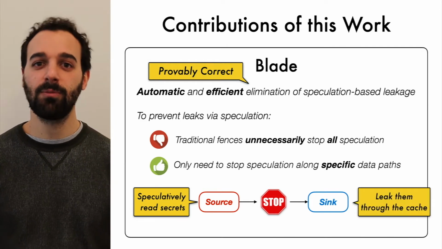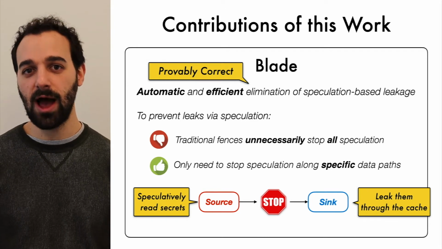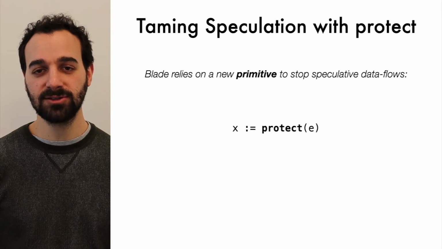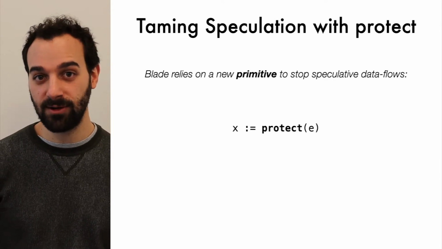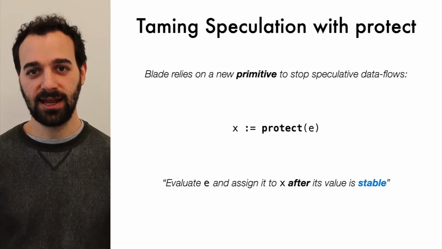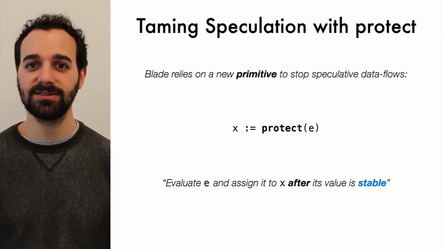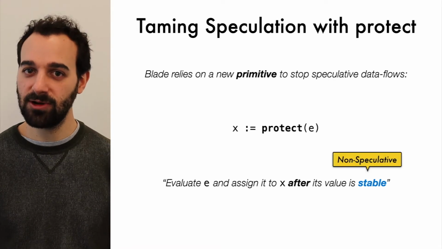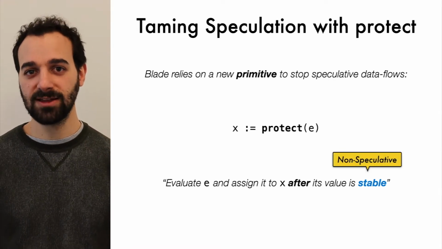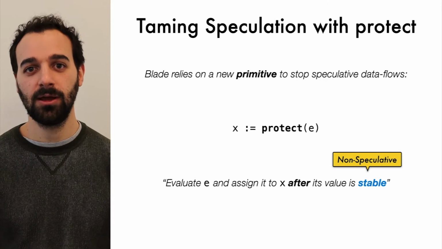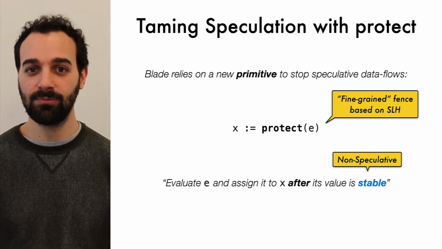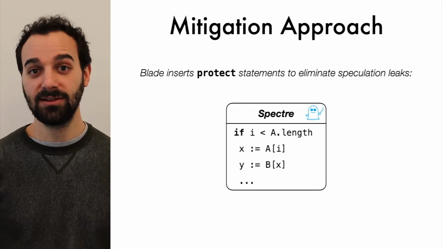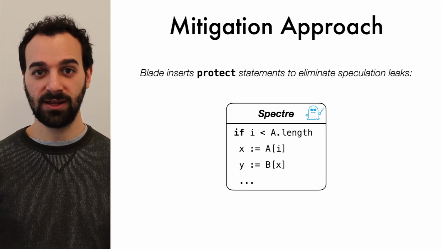To do that, we propose and formalize the semantics of a new abstract primitive called protect. Unlike regular fences, protect stops speculation only for a given variable. For example, this protect statement ensures that the value of e is assigned to x only after e has assumed its stable, non-speculative value. Although protect should ideally be implemented in hardware, for backwards compatibility, we implement protect in software via speculative load hardening.